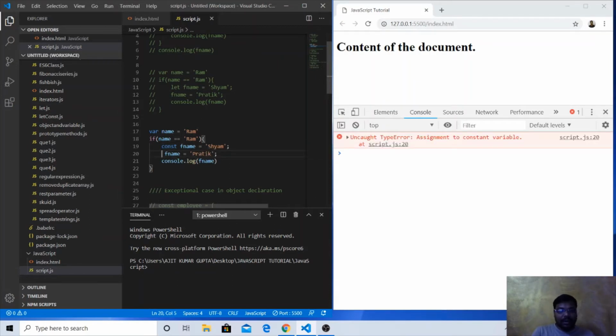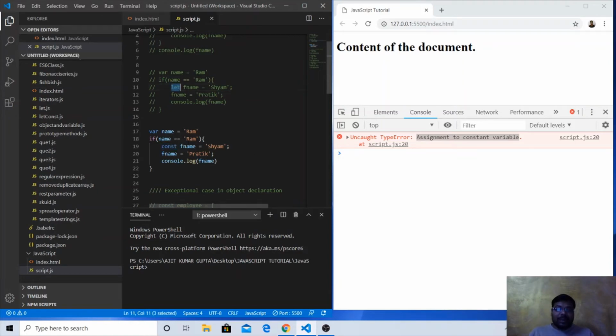There is a difference between redeclaring a variable and reassigning a value. If we use the var, const or let keyword with a variable, that is a redeclaration, but reassigning a value means we are just using the variable and assigning a new value to it. That we are doing here: fname equal to Pratik, console.log fname. So will it work? No, it won't work. See the error: assignment to constant variable. Const is a constant variable. We cannot reassign a new value if we have declared the variable with the const keyword.